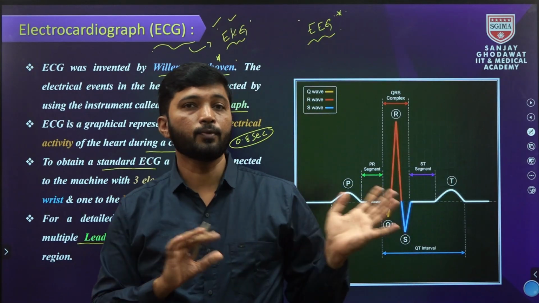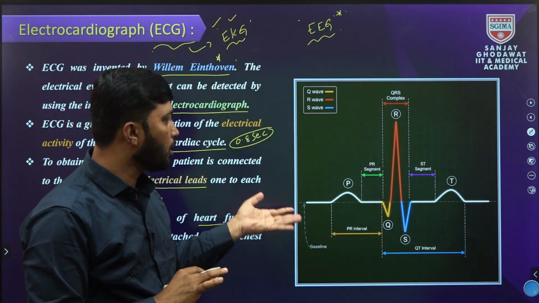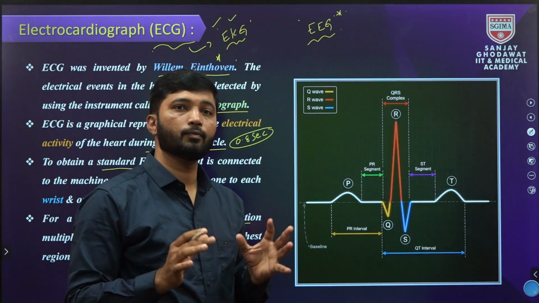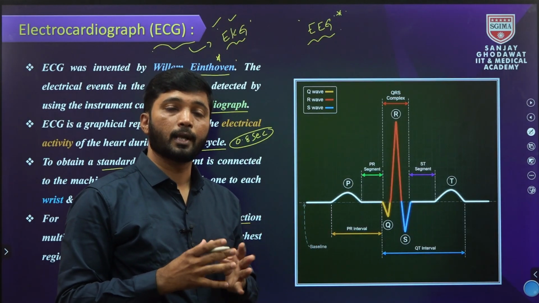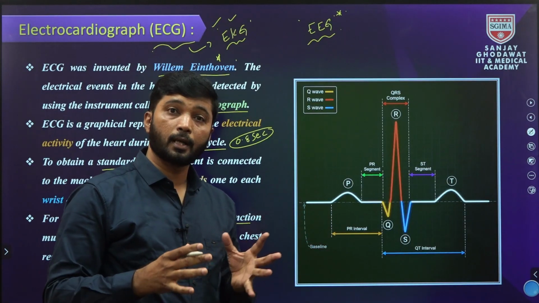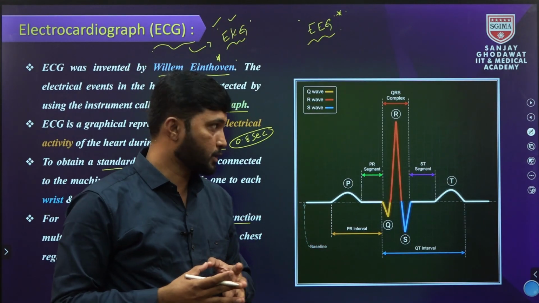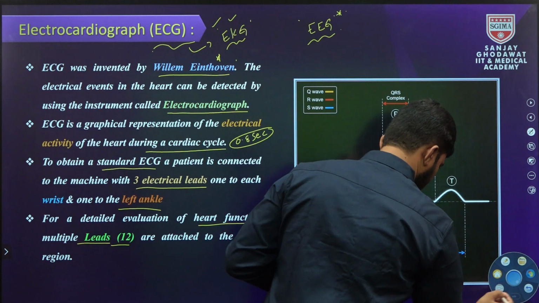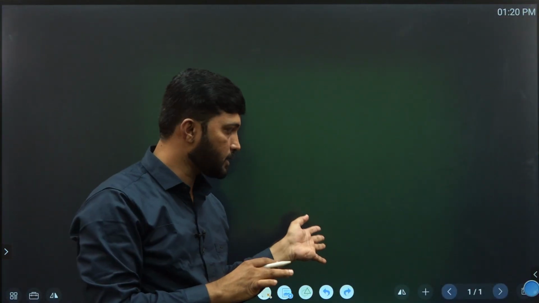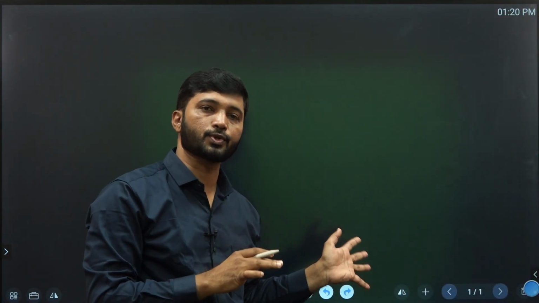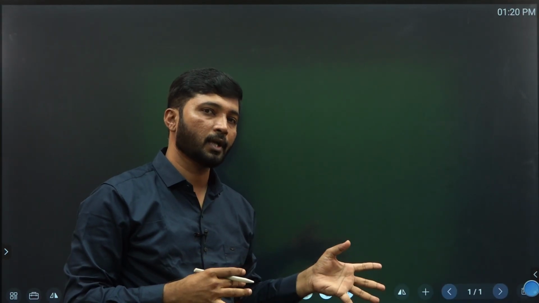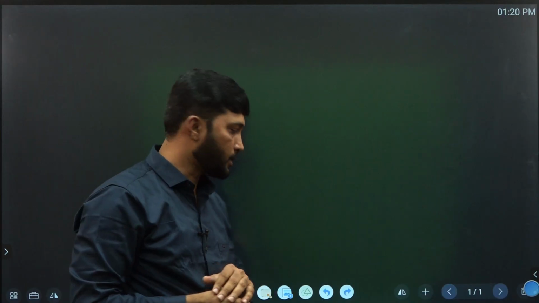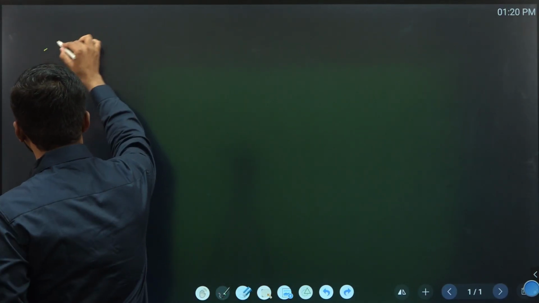Before the graph of the ECG, we have to discuss the nodal tissue, and depolarization and repolarization in the heart.